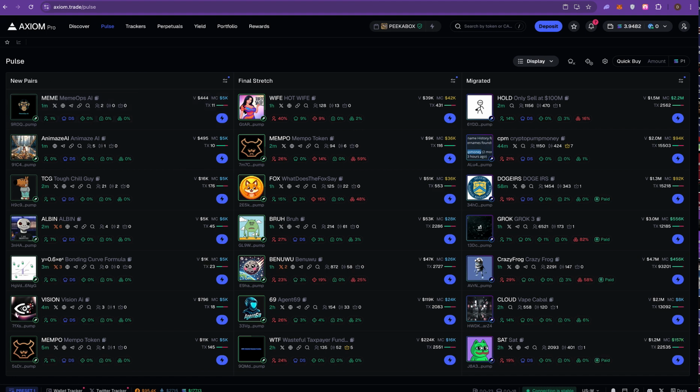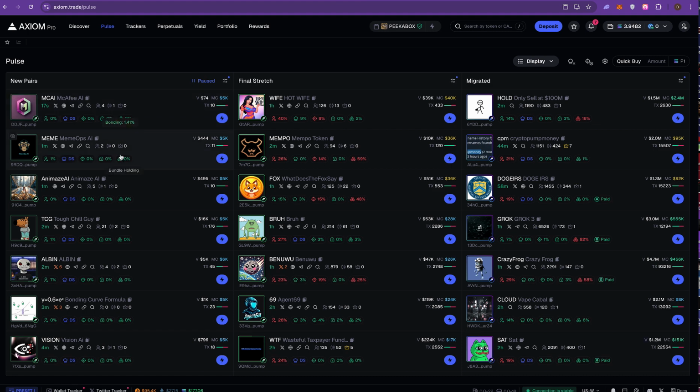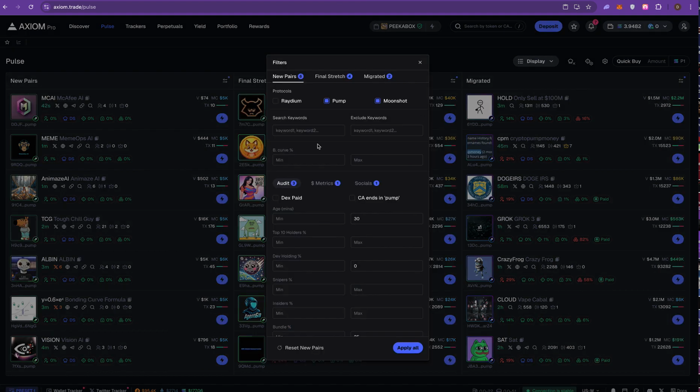So I used to have to go on Trench Radar and check the bundles out separately, but that puts this here. I'm still not convinced that this bundle percentage is accurate, but I'm still not convinced that Trench Radar's bundle percentage is accurate either, because sometimes that shit be saying like 15% and then they fucking dump the chart anyway. So I'm not sure what they're doing to find these metrics, but I think everybody needs to get that shit together. The filters on this are more in depth.